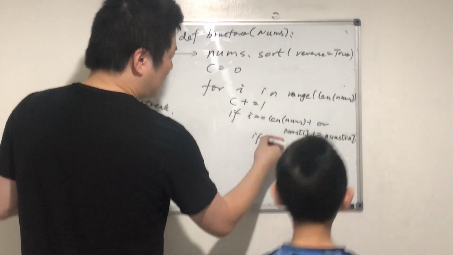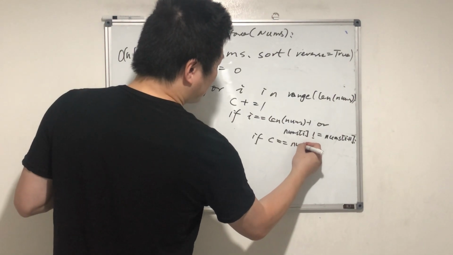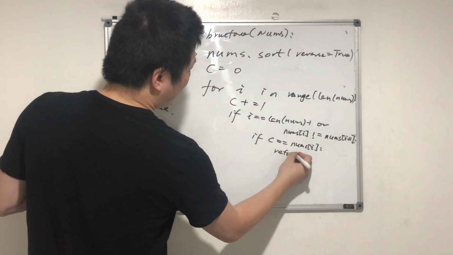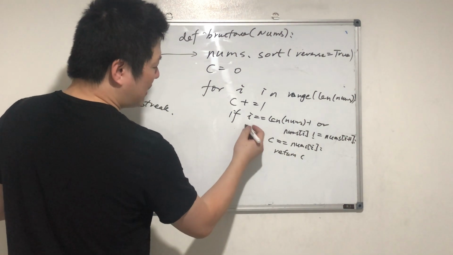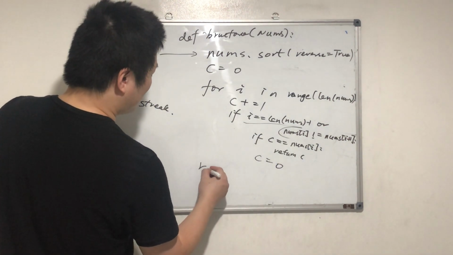If c equals nums[i], this is a lucky number, right? Then we return c. Otherwise we need to set c equals 0, and at the end return -1.